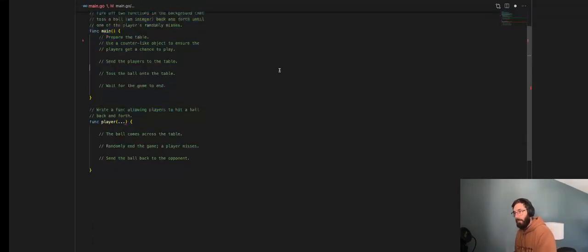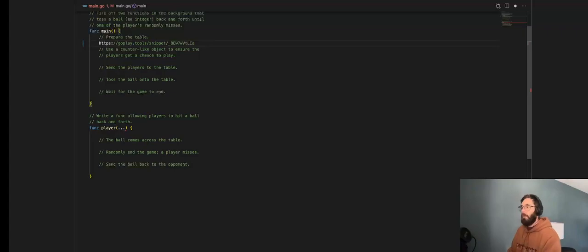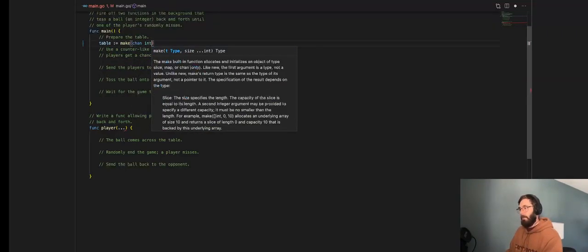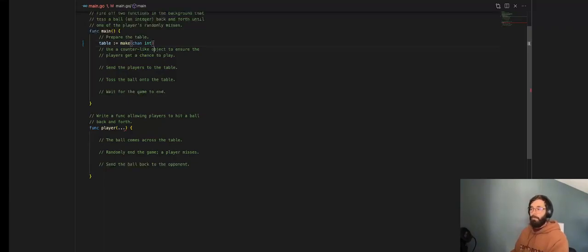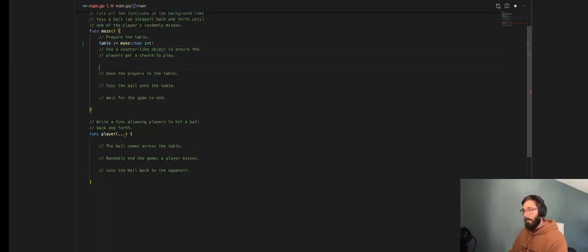Back to the code. So let's throw in the table. Table, make, channel type int. Again, this is an unbuffered channel for the signaling guarantee. A buffered channel is more like I have lots of things to do, and it's okay to queue those things up. All right. Use a counter-like object to ensure the players get a chance to play.